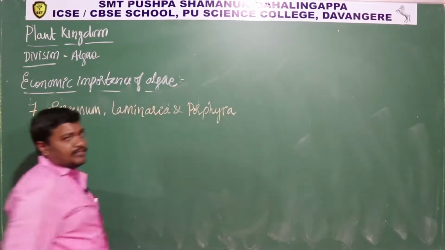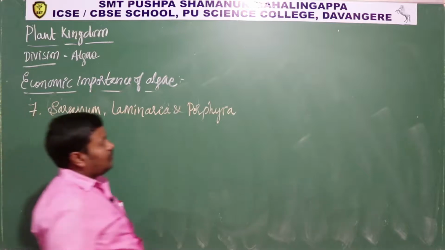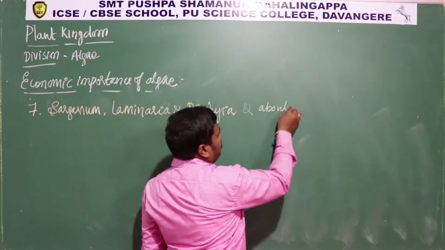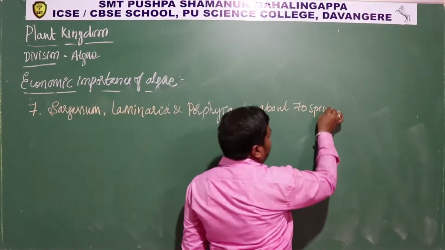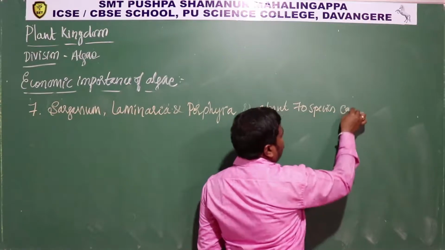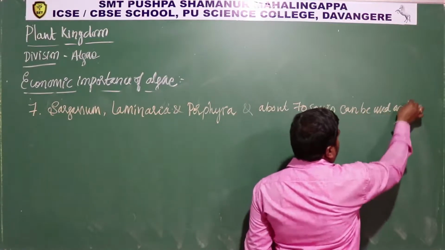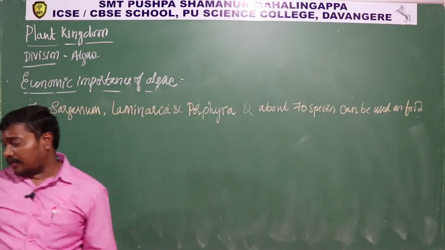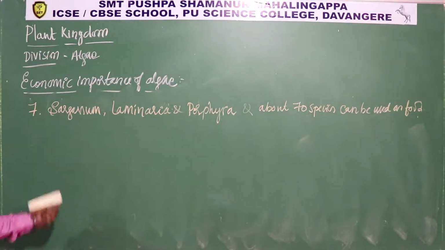So these are the genus names. So these are the organisms that come under algae itself. Sargassum, Laminaria and Porphyra, and about 70 species can be used as food. Okay, so Porphyra, Laminaria ಮತ್ತು Sargassum ಜೊತೆಗೆ around 70 species ಅನ್ನ ಫುಡ್ ಆಗಿ ಯೂಸ್ ಮಾಡ್ತಾರೆ.